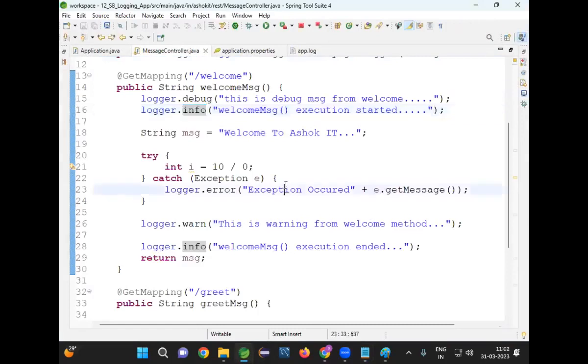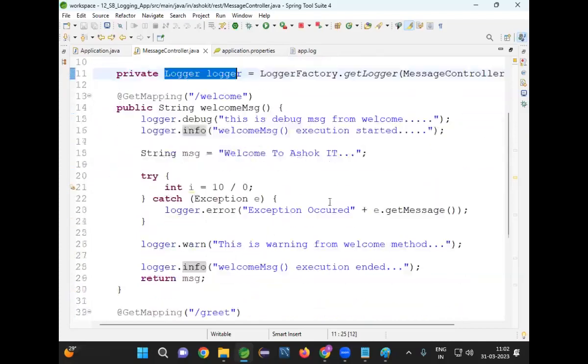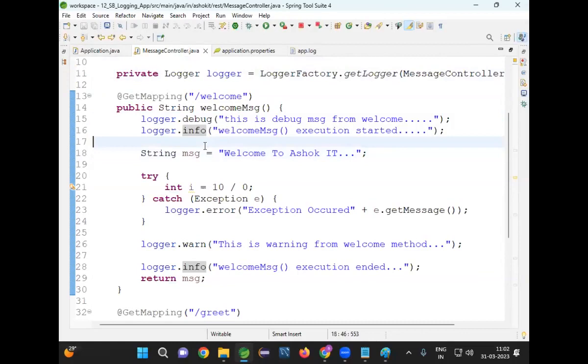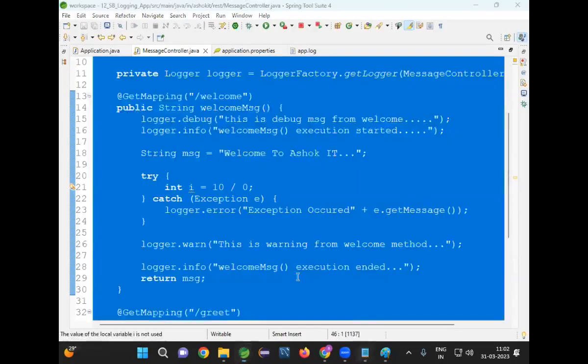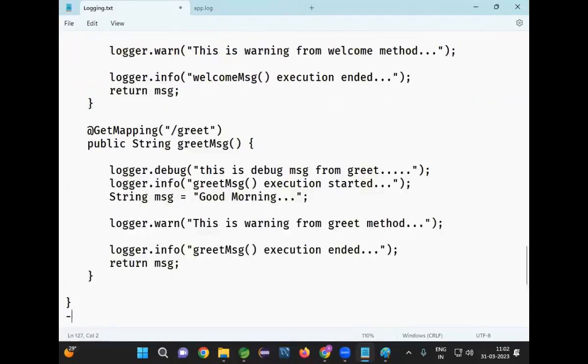To generate that log, here I have created a class. In this class, I am getting the logger object. Using that logger object, I am writing the log messages. Now, logs will be generated on the console as well as in the file also. Good. So it is using the console appender by default.